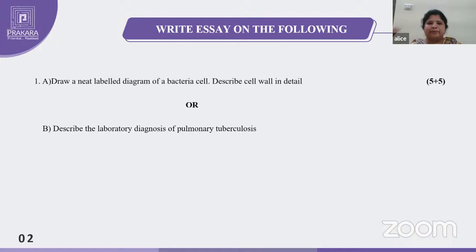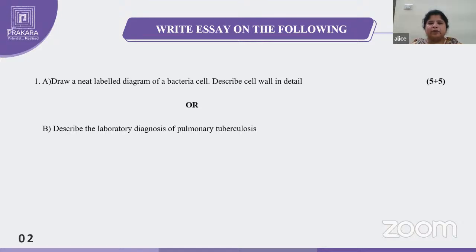So first you have to label the diagram of the bacterial cell, write down the points, label all the parts. Next, cell wall: gram positive cell wall, gram negative cell wall. Then the contents regarding the gram positive cell wall diagram and gram negative cell wall diagram. Then you write down the major differences between the gram positive cell wall and gram negative cell wall.